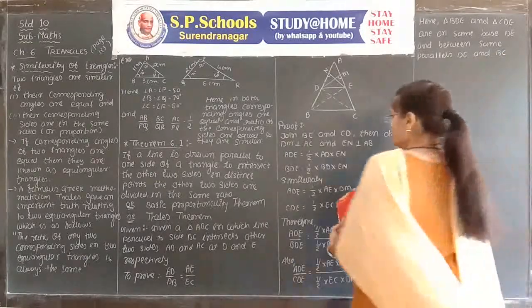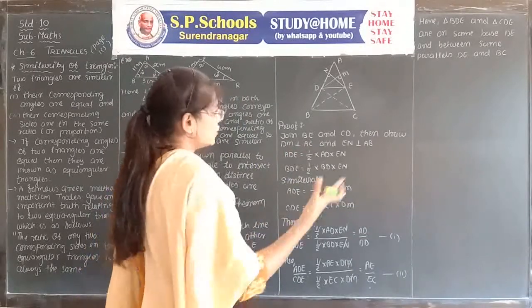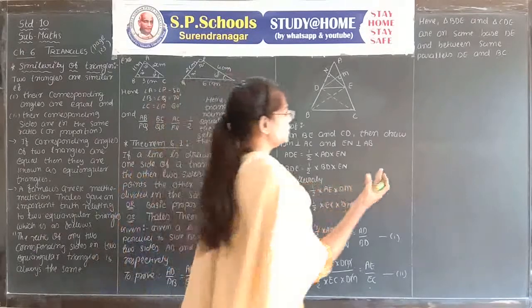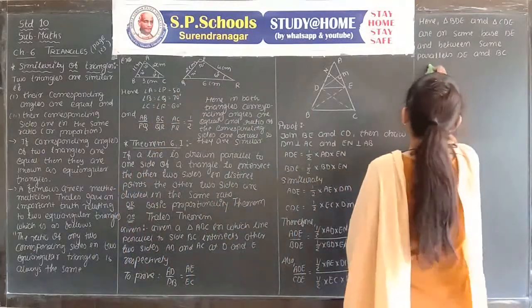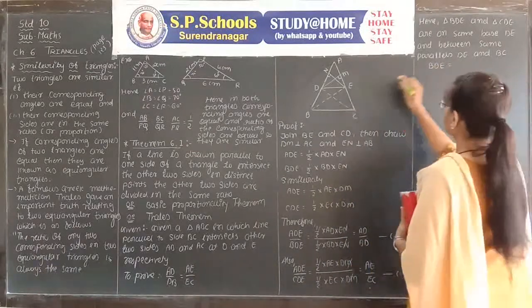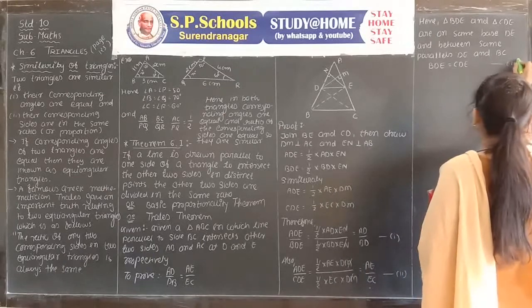Therefore, as we know from the standard 9, when two triangles are on the same base and between the two parallel lines, their areas are equal. Therefore, the area of BDE is equal to the area of triangle CDE. It is our result number 3.